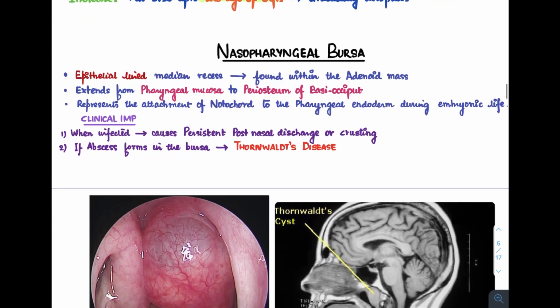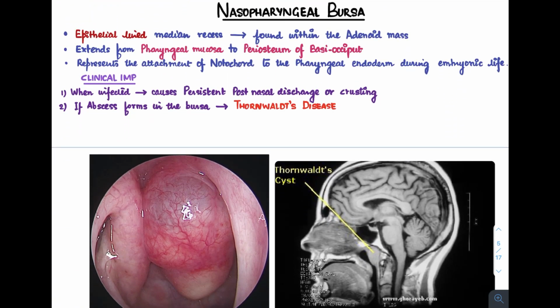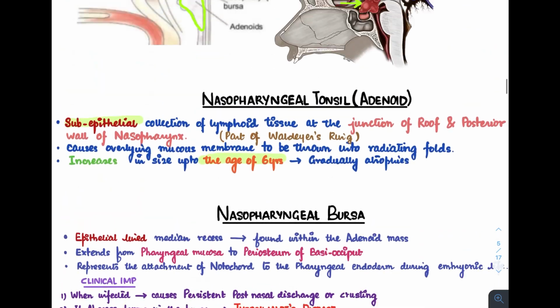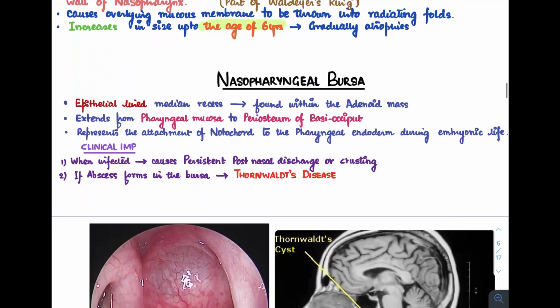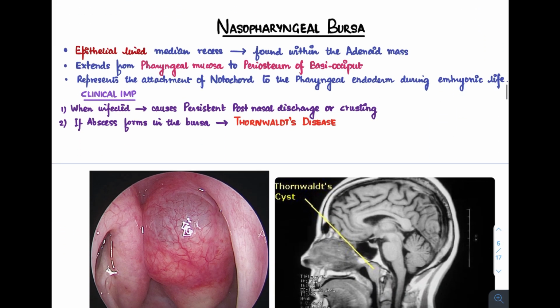Next, we'll come to something known as the nasopharyngeal bursa. Now, what is it? It is an epithelial-lined median recess which is found within the adenoid mass. We'll see in this picture over here, this was the adenoid and this is the nasopharyngeal bursa. As we can see, it is a median recess which is lined by epithelium and located within the adenoids. It extends from the pharyngeal mucosa to the periosteum of the basiocciput.